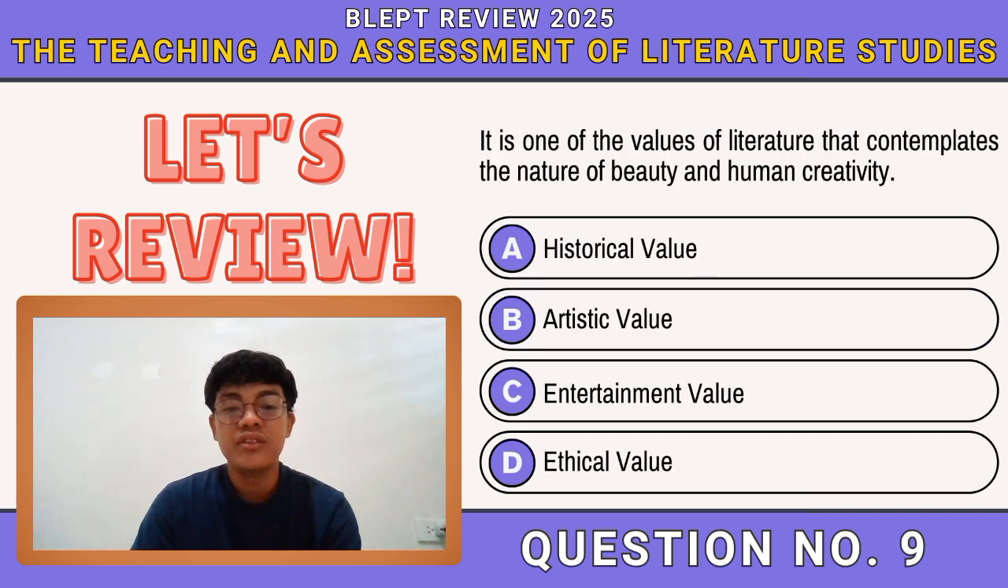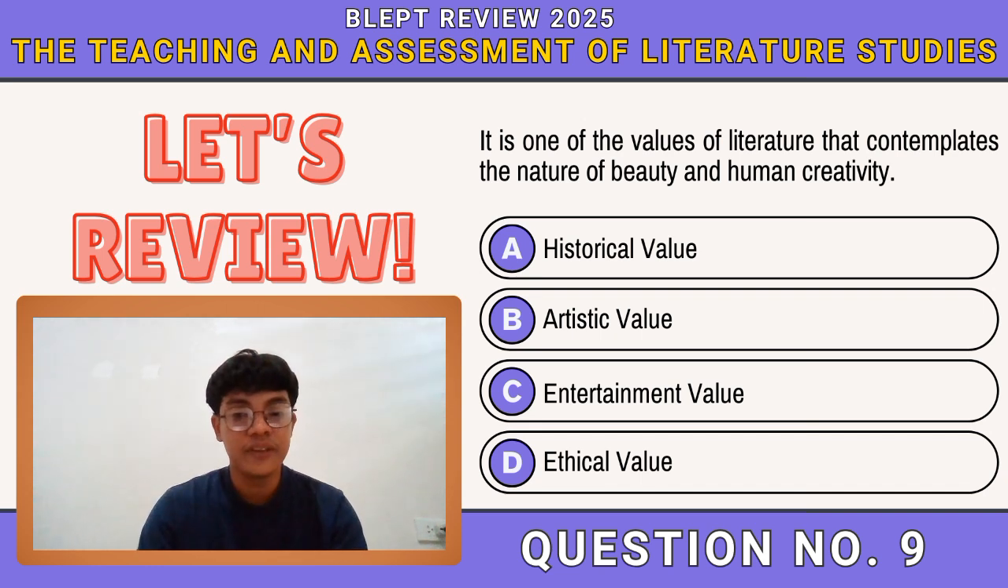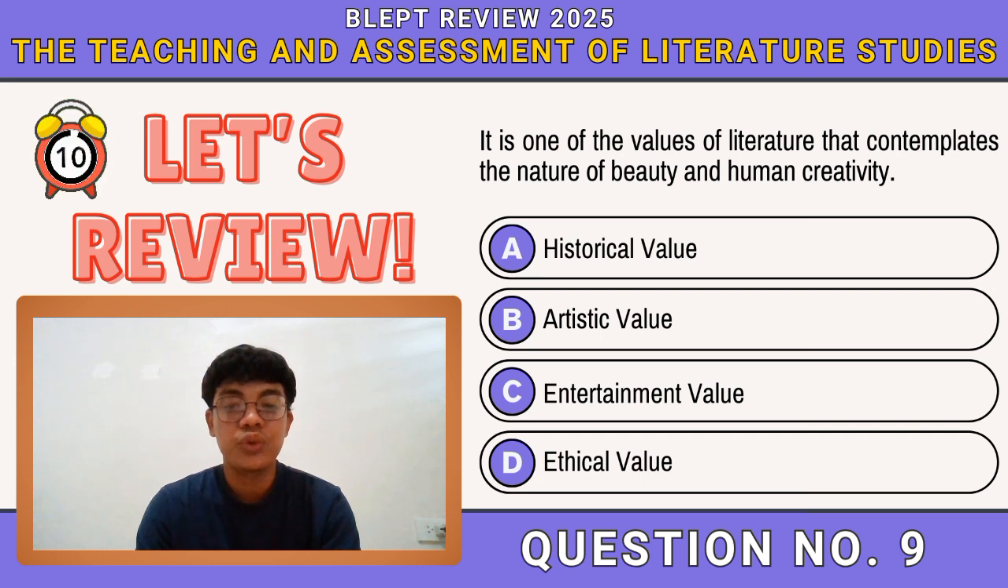So number 9, it is one of the values of literature that contemplates the nature of beauty and creativity. Again, it is values of literature. Letter A, historical value. Letter B, artistic value. Letter C, entertainment value. Letter D, ethical value. You have 10 seconds to answer this question.